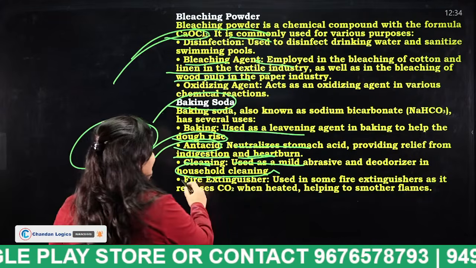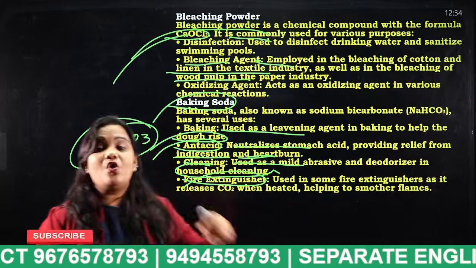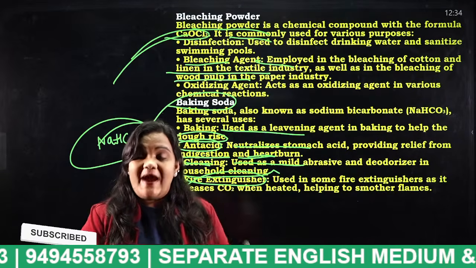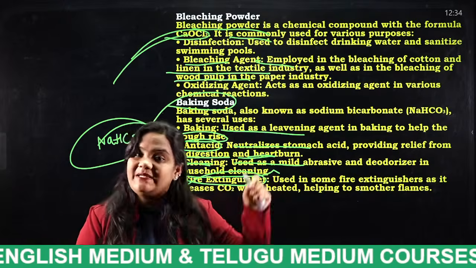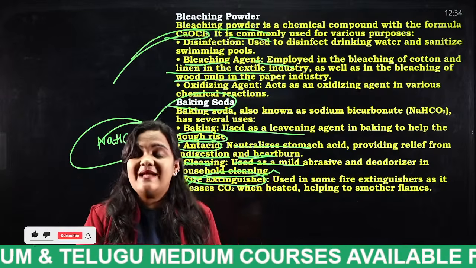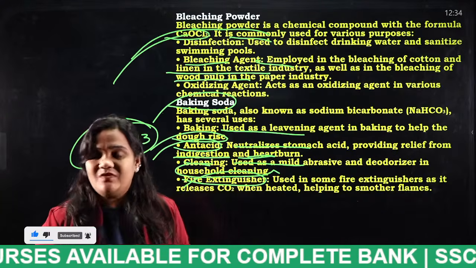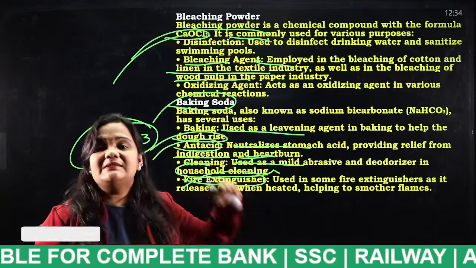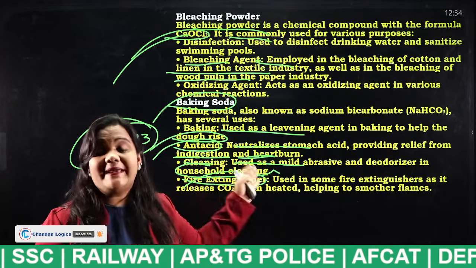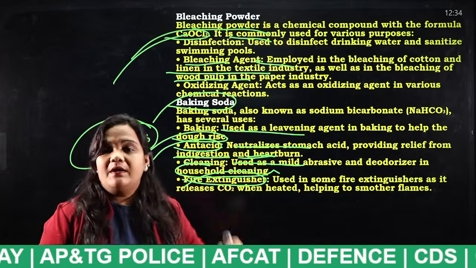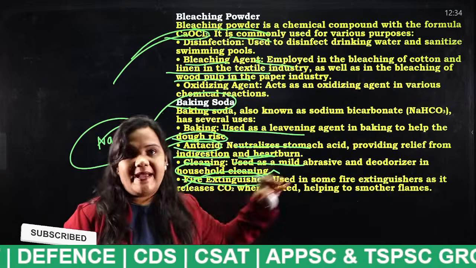In a similar way, it is also used in fire extinguishers. Why? Because as I told you already, when acids react with a base like sodium bicarbonate, what gas will be released? Carbon dioxide gas will be released. For this purpose, baking soda is also used as a fire extinguisher. Why? Because at the end of the reaction, it releases carbon dioxide gas.